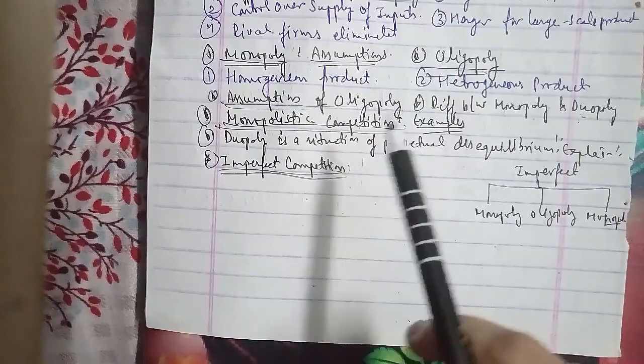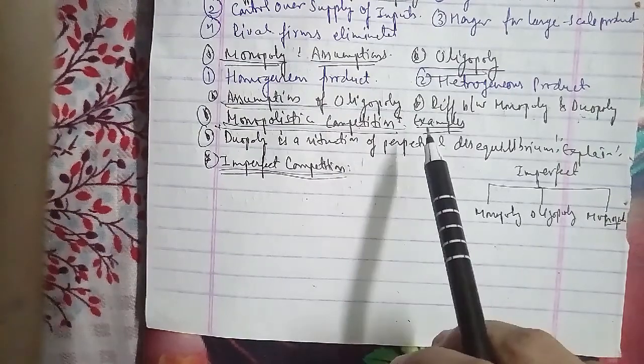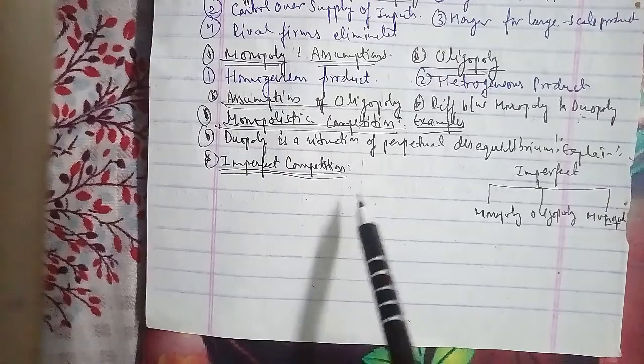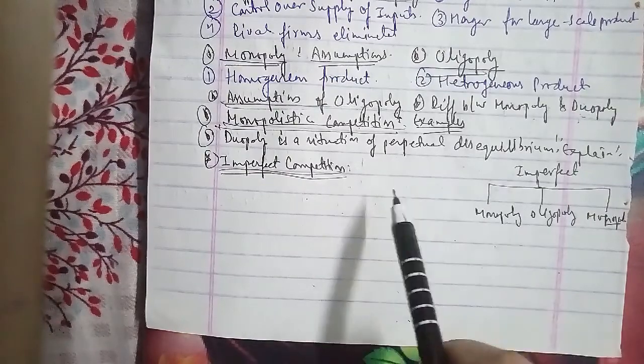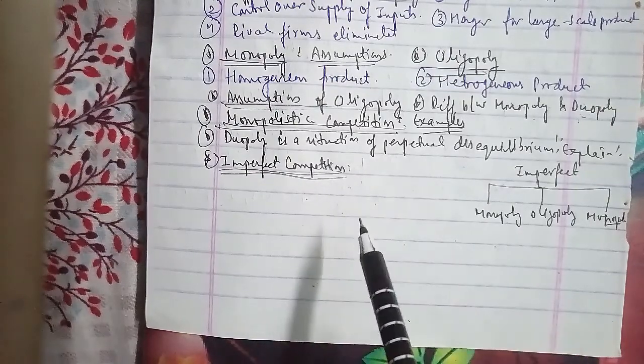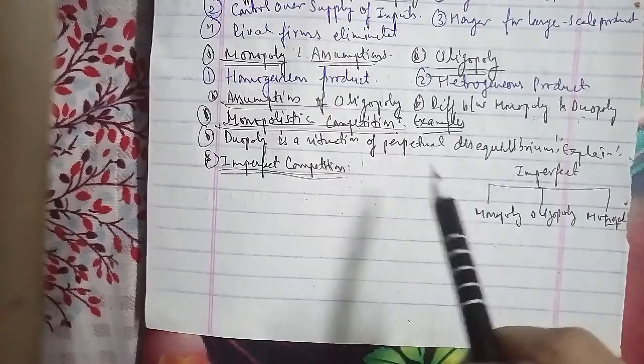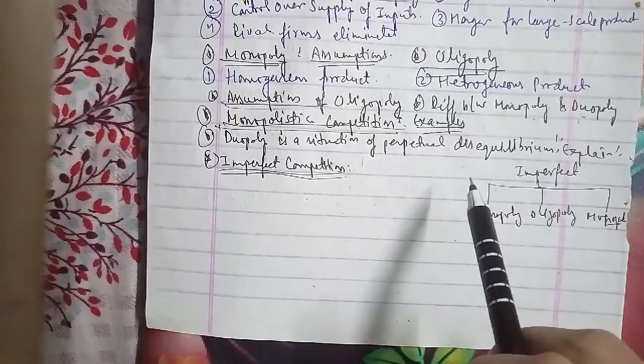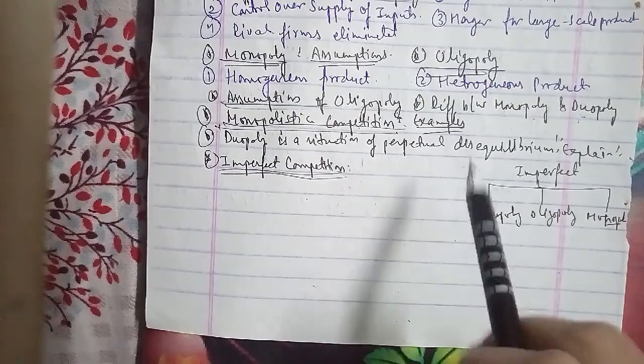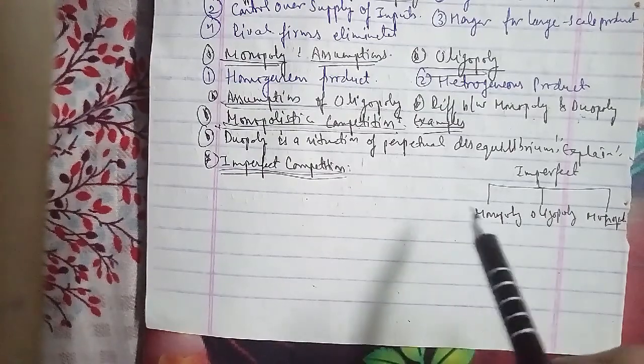Therefore, imperfect competition has several subcategories that we'll discuss with respect to their features: perfect competition, monopoly, monopolistic competition, and of course oligopoly, that is the market forms. We'll discuss the features one by one on the basis of the market forms. So the first feature we have is the number of firms.